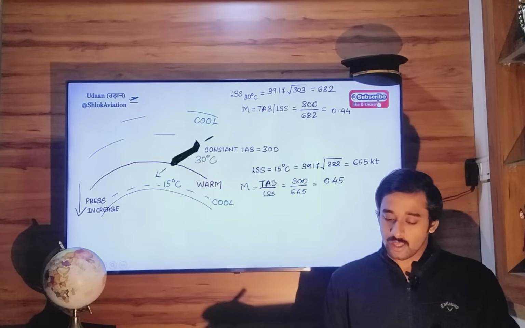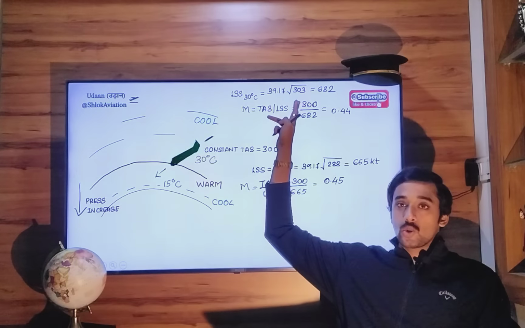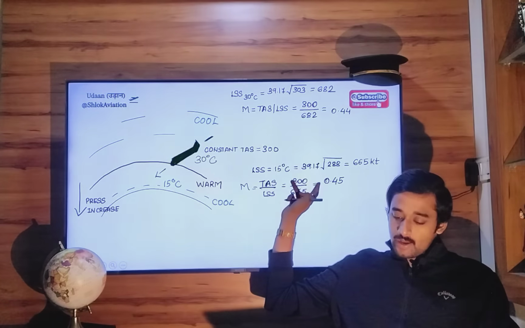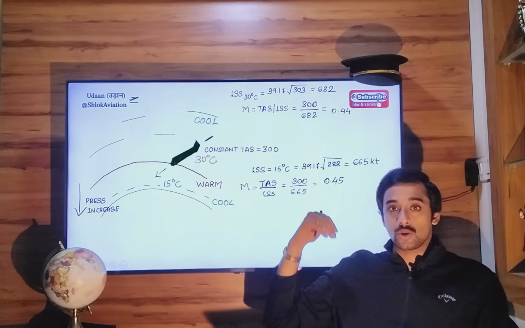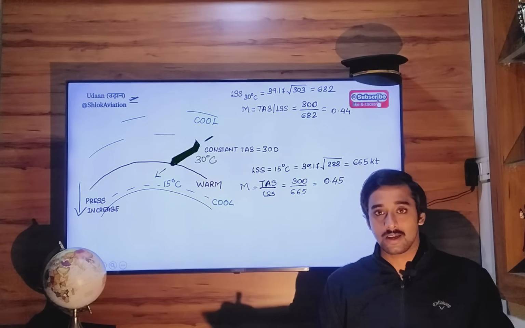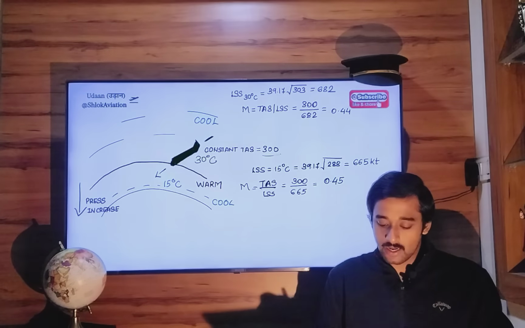You can see here, local speed of sound was 682 in warm temperatures. In cold temperatures, it has decreased to a new value of 665. And true airspeed is 300.